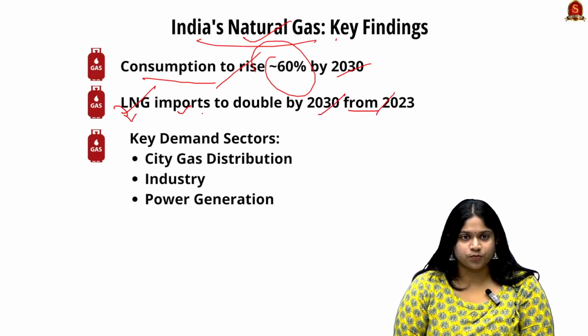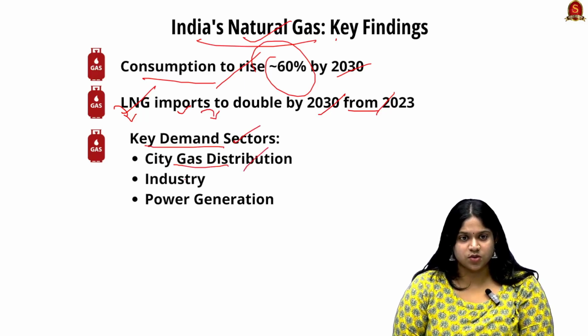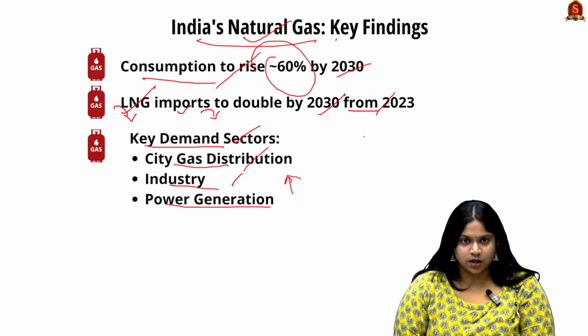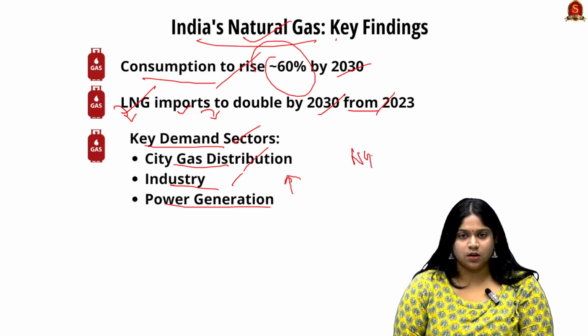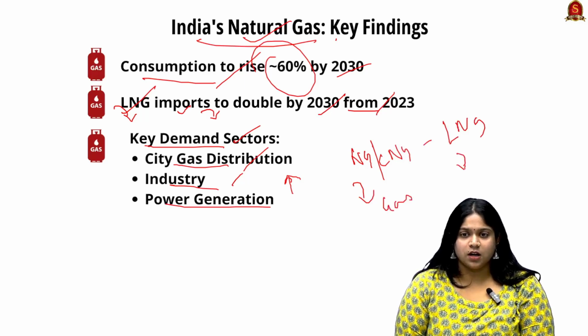Here the key demand sectors such as city gas distribution, industry and power generation have scope to increase. The difference between natural gas or compressed natural gas and liquid natural gas is that one is in gas form and the other is in liquid form.